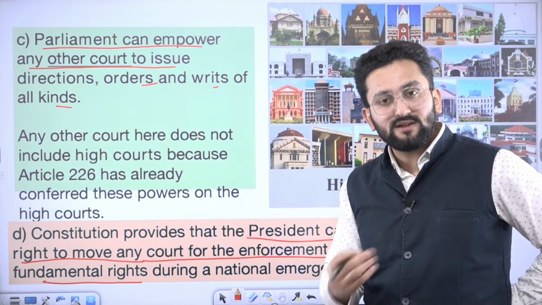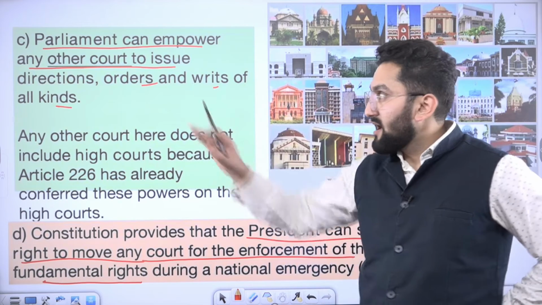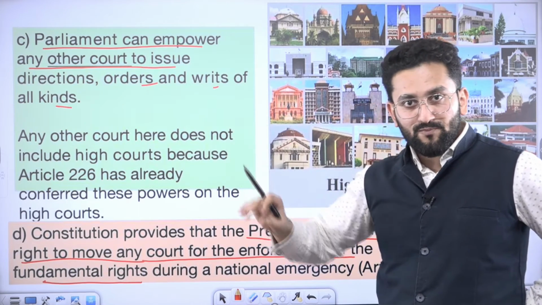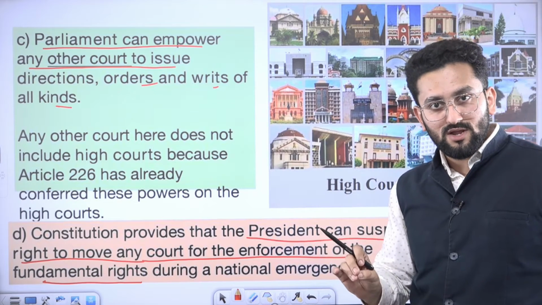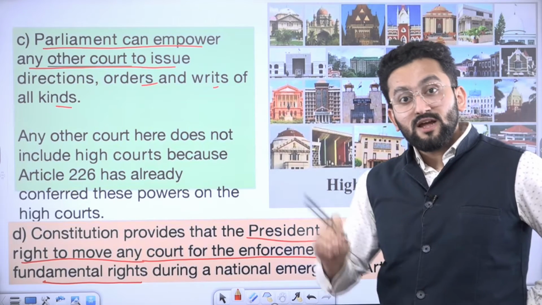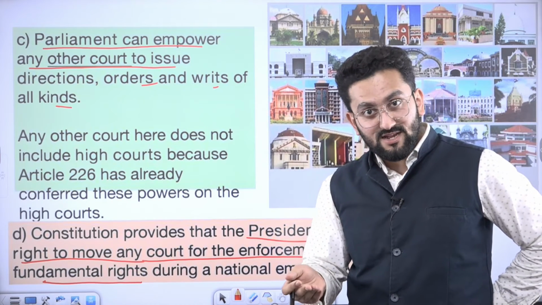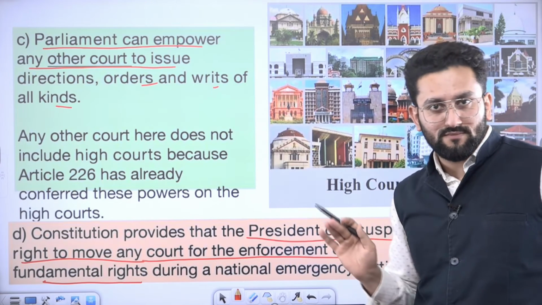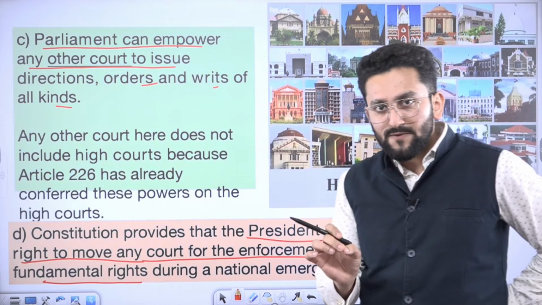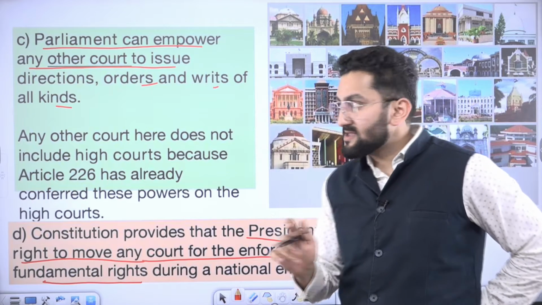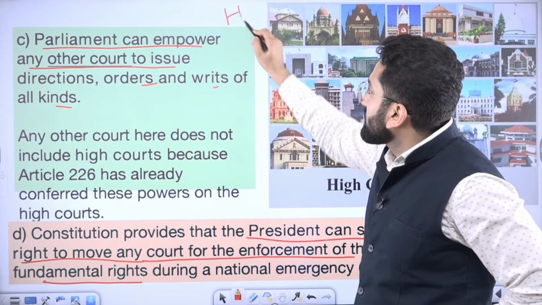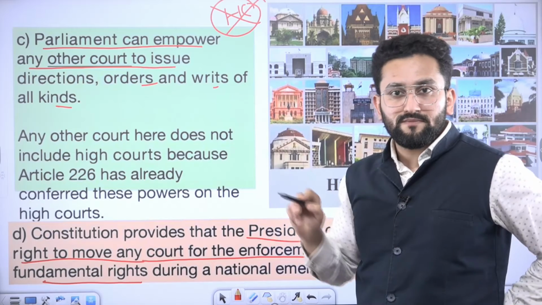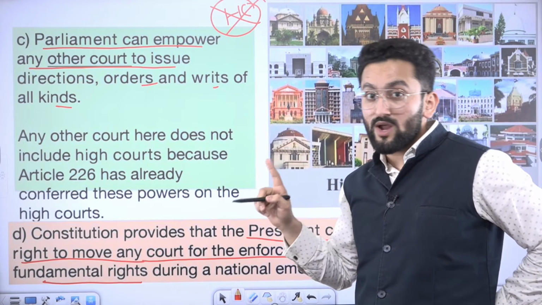I am repeating my sentence. As per Article 32, Parliament has power to give power to issue writs to other courts, in this case, High Court. My friends, the point I want to make is that this subclause C is not related to High Court. Okay, it is not related to High Court.